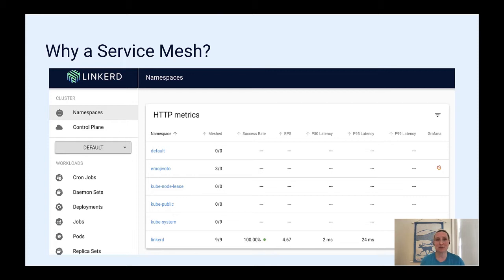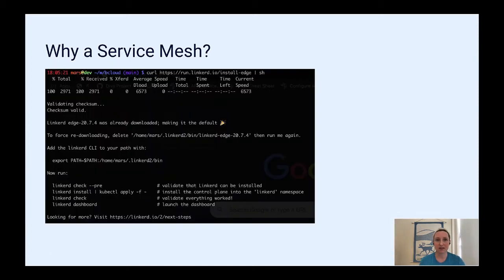This is the Linkerd web dashboard, and as you can see, Linkerd offers golden metrics, so success rate, request volume, latency, for every service without you having to set them up yourself. Our services at Dive are gRPC, so we wanted to take advantage of gRPC load balancing, and we wanted automatic TLS between our services. There's a few more things that we wanted, and you'll hear about those later in this talk.